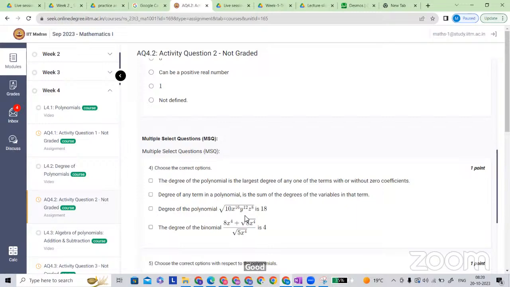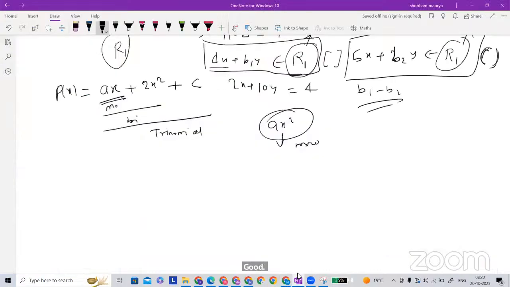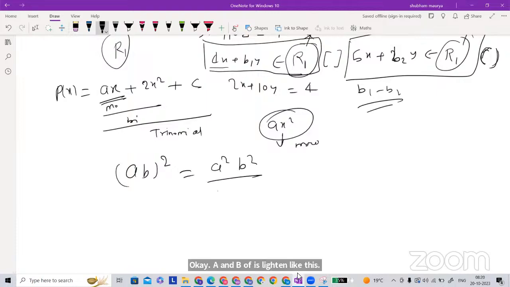Why is it in multiplication, no? That's the same work. Just now I told you, if a and b is written like this, it is going to be a square b square, right? The same way, if it is root over a b, then it is going to be root of a, root of b. The same way.